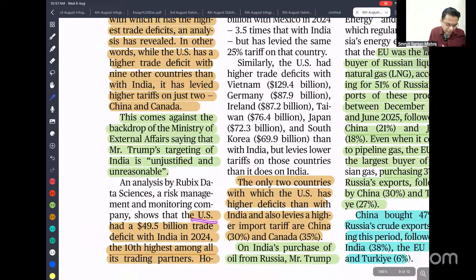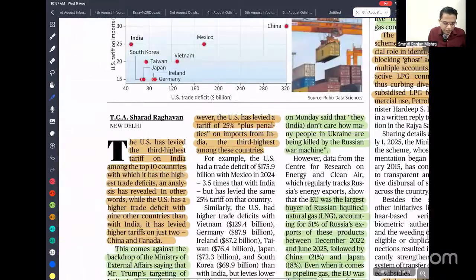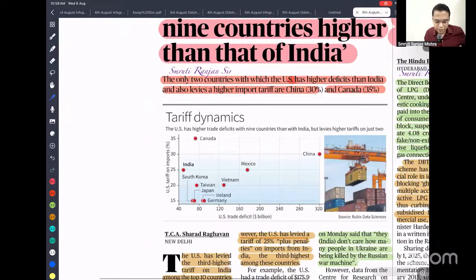Okay, so USA had a 49.5 billion trade deficit with India in 2024, the 10th highest among all trading partners. However, USA's levy of 25% plus penalties on imports from India is the third highest among the countries. So though there are a lot of countries having more trade deficit, India has the third largest tariff imposed. So here you can see the countries with the highest trade deficit, and here the tariff they imposed. There are a lot of countries with more trade deficit than India, still India has one of the highest tariffs imposed by Donald Trump.